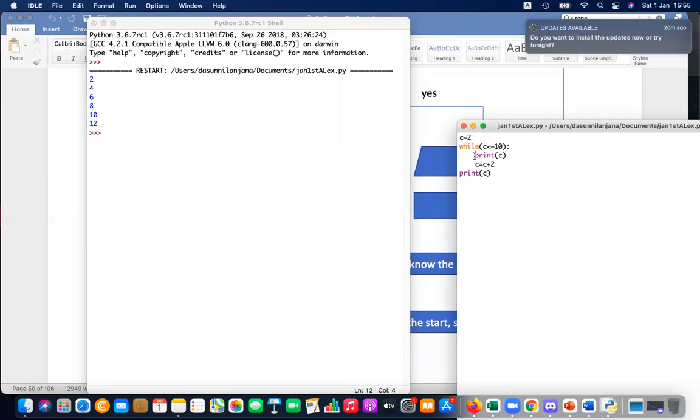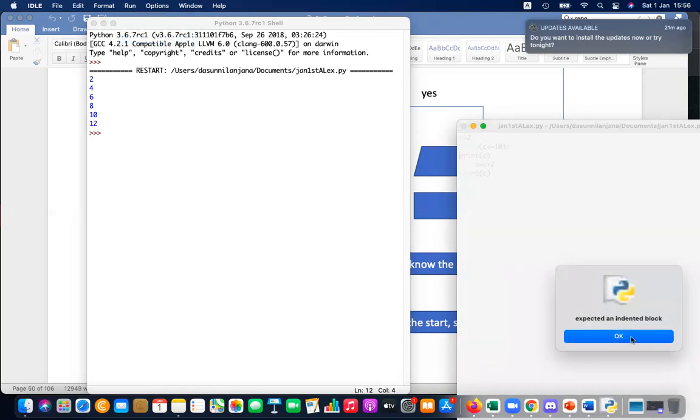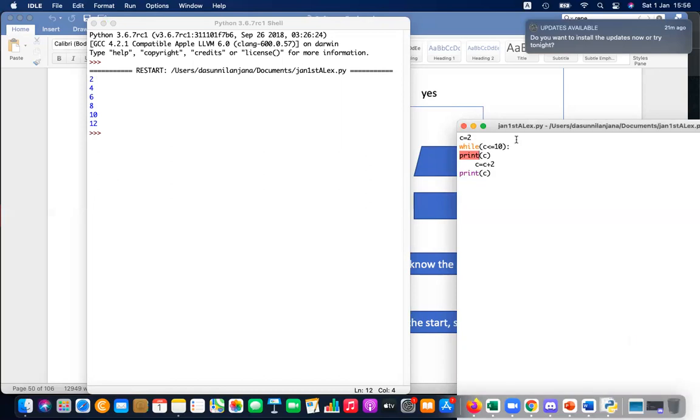Okay, what happens if I put something here like this? I'm going to remove the indent. Then what will happen? So these are possibilities in the examination. They can change the question and ask like this. You can see it will not be executed. This line will not be executed because nothing belongs to the while.